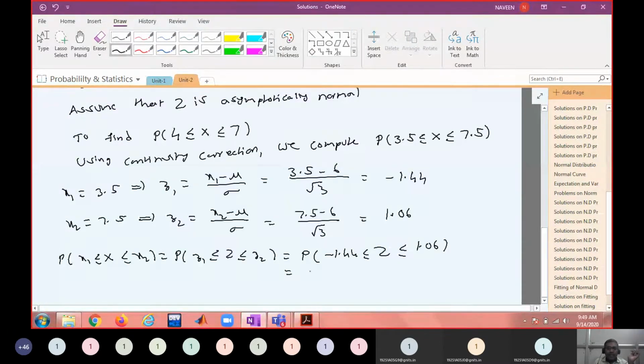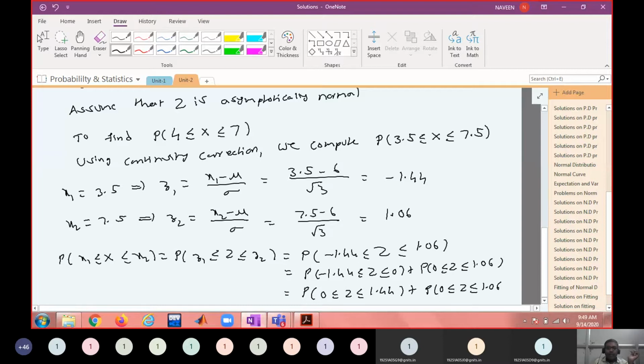This is the same as the probability that minus 1.44 less than or equal to z less than or equal to 0 plus the probability that 0 less than or equal to z less than or equal to 1.06. The left half is the same as the right probability, so this is the probability that 0 less than or equal to z less than or equal to 1.44 plus the probability that 0 less than or equal to z less than or equal to 1.06.